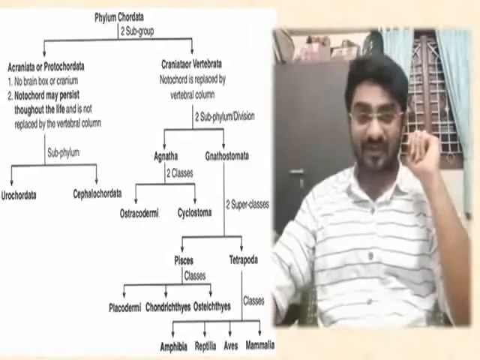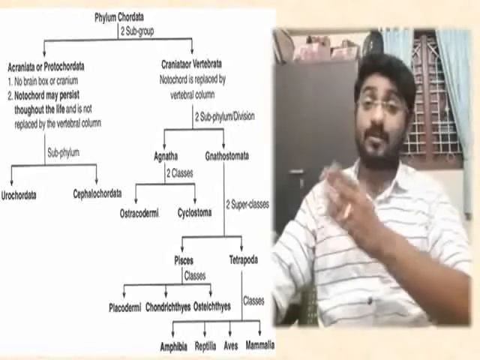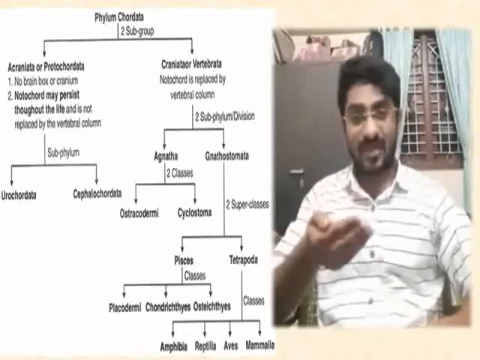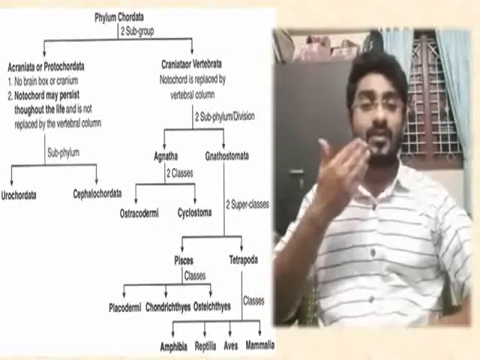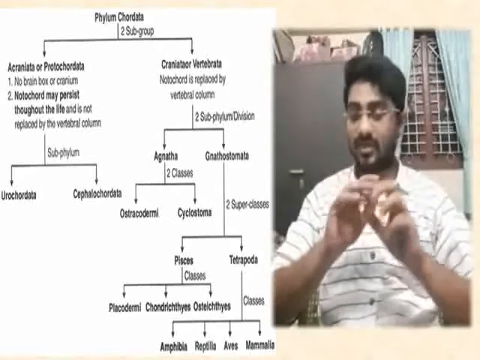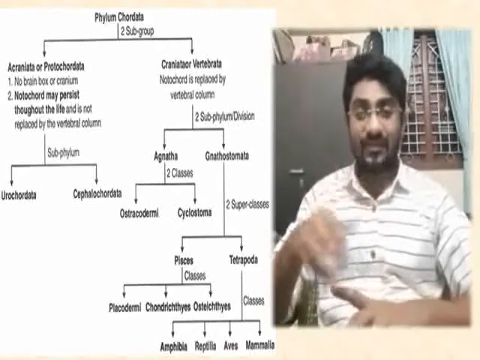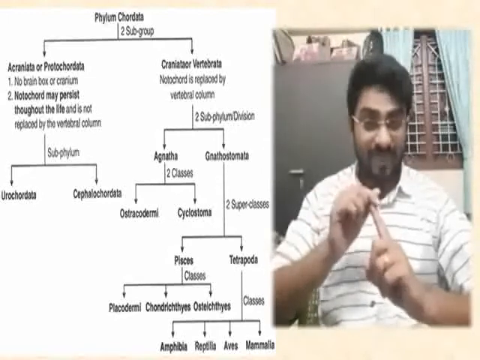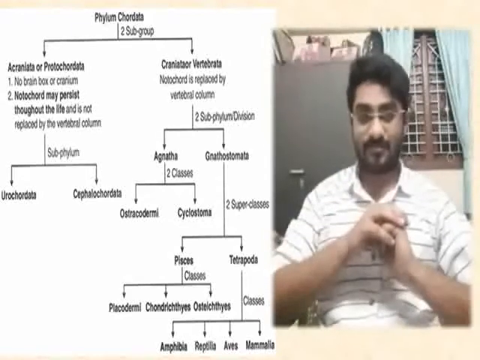Why it is not included in this: recently the Hemichordata is considered as a 9th phylum of invertebrata but not a part of Protochordata. If you look at the old textbooks, Hemichordata is placed as a class of the Protochordata. That is, Protochordata has 4, with Hemichordata, Urochordata, Cephalochordata. But in the recent books or revised editions, you can see Hemichordata as the 9th phylum of the invertebrata. Protochordata has only two, that is Urochordata and Cephalochordata.